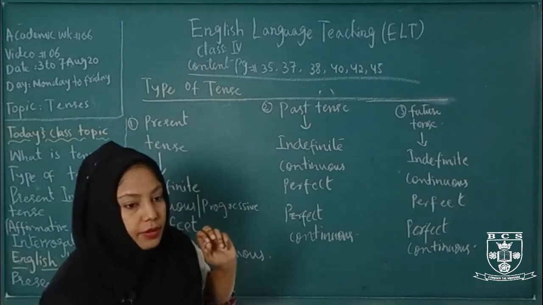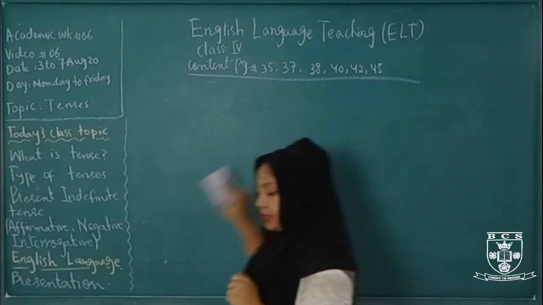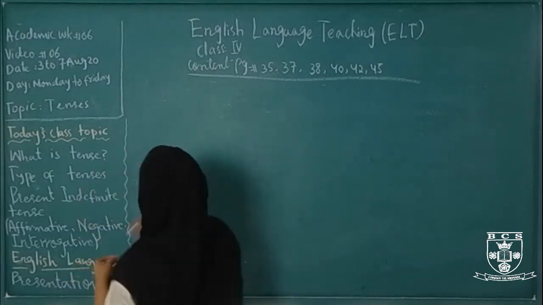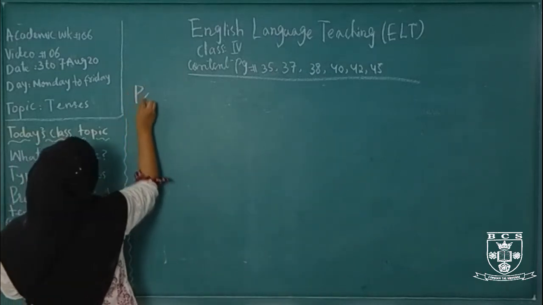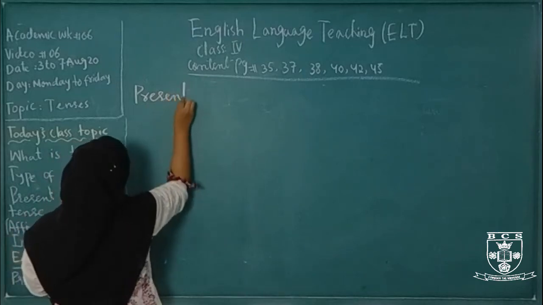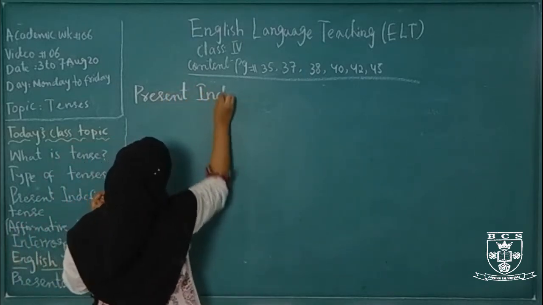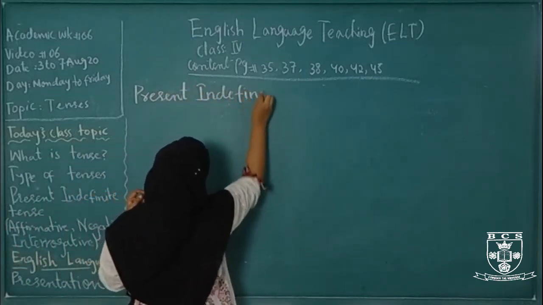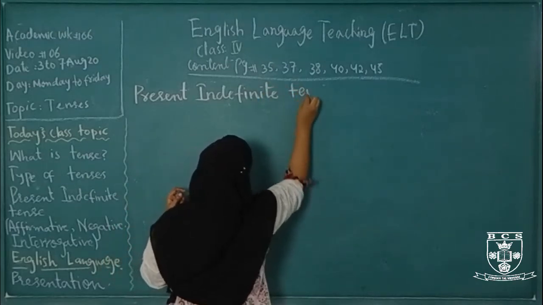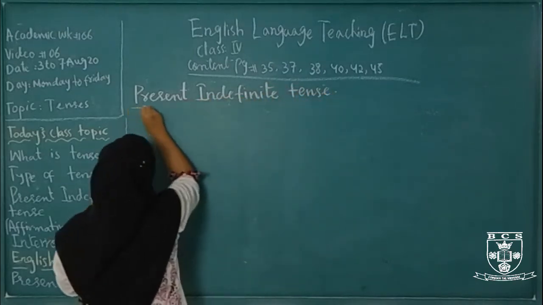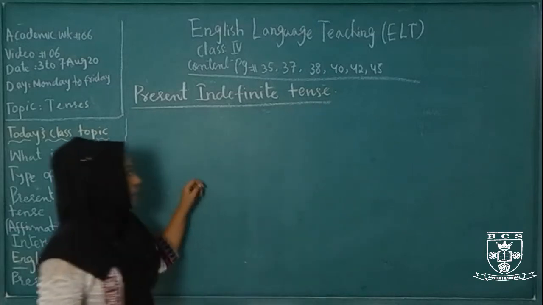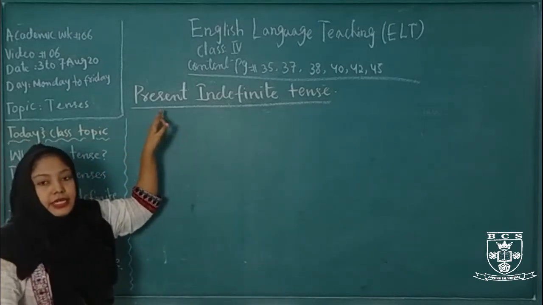Now come to the present indefinite tense. What is present? Present means the time which is going on.